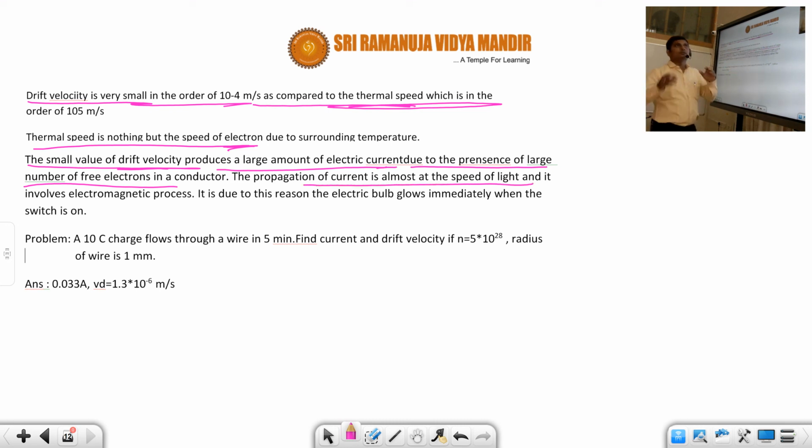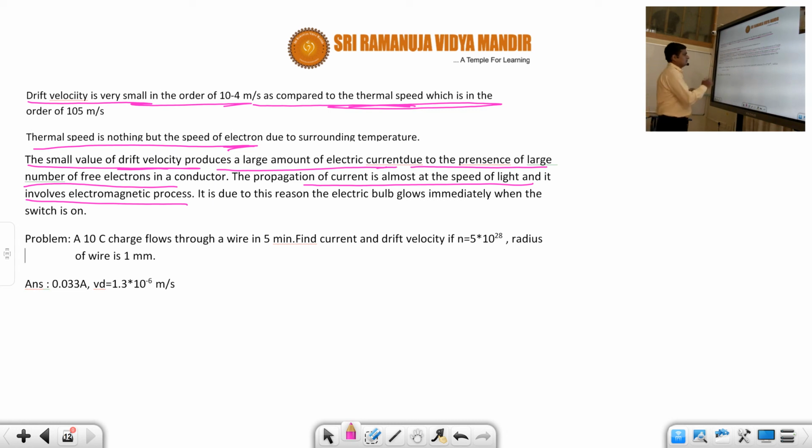That happens almost at the speed of light. That is the reason if you switch on at some power station in Delhi, immediately we get power here in Vizag. So the speed at which the current flows is almost the speed of light, and of course it involves electromagnetic process also. That is the reason the electric bulb glows immediately when you switch on. Okay, so I hope students you understood the definition of current density and drift velocity.